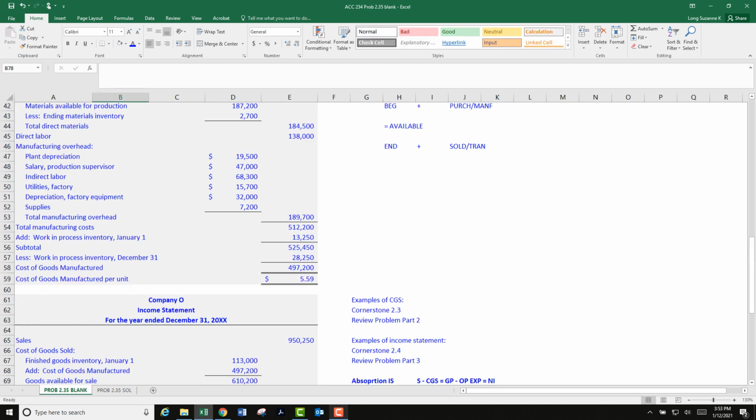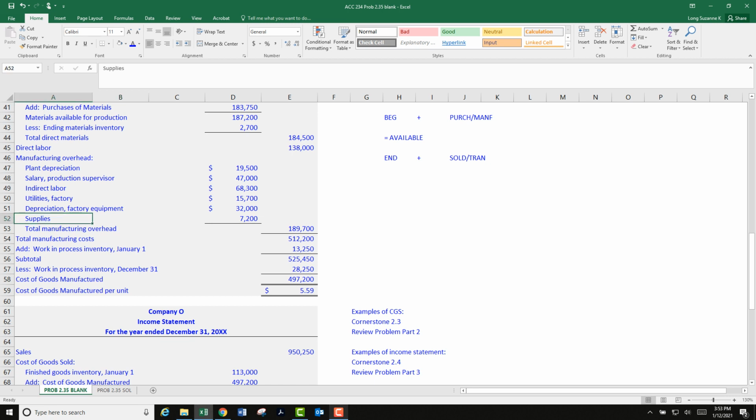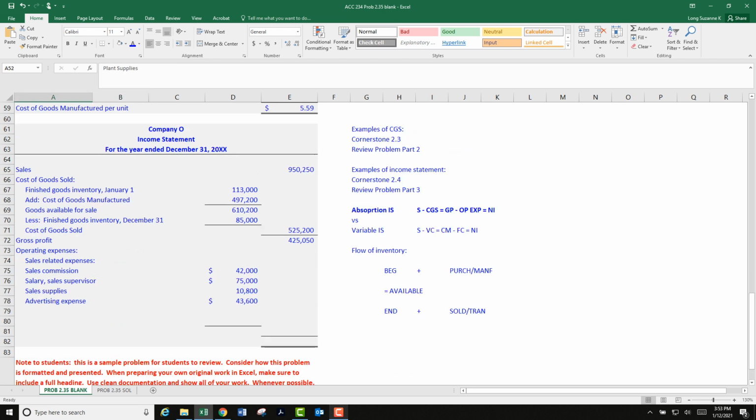And up here, I don't want to just call it supplies. They use the word plant. Let's make it plant supplies. Oops. Close. Plant supplies. There we go. That's better. So I've got plant supplies and I've got sales supplies.